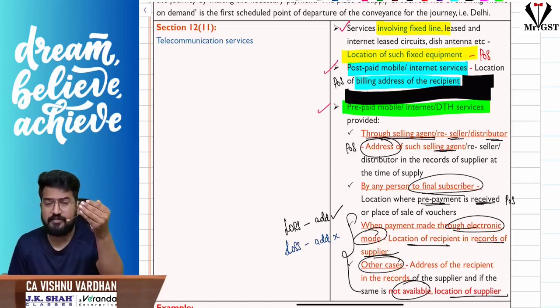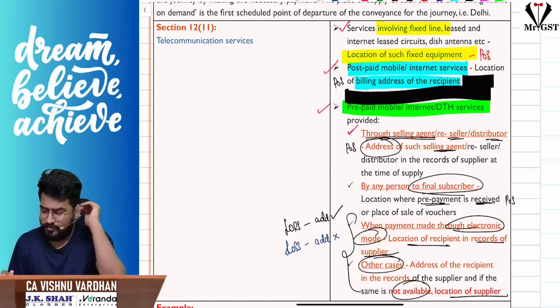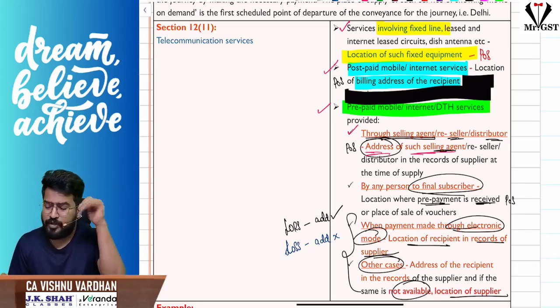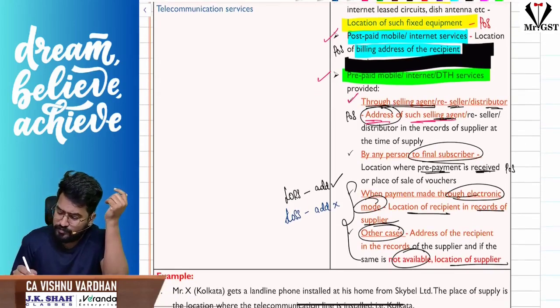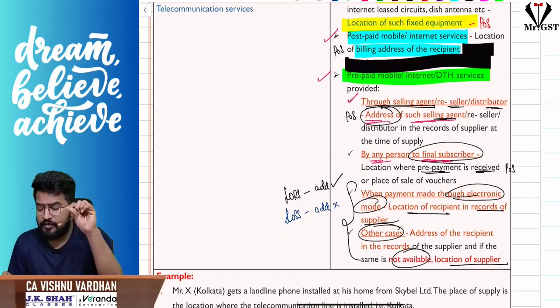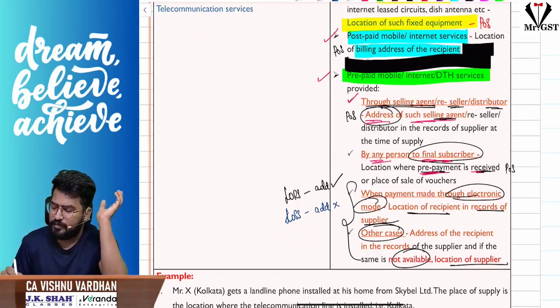then in such a case we see whether you are selling through selling agents or distributors. If yes, then the place of supply will be the address of such a selling agent or distributor. If I am selling directly to the final subscriber, then where the payment is received will be the place of supply.